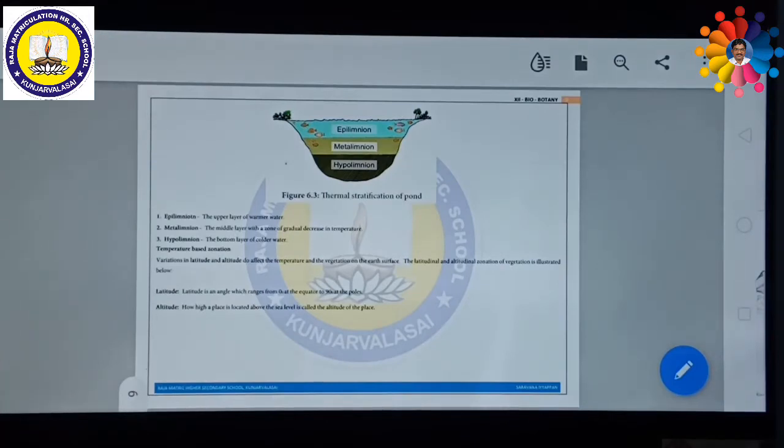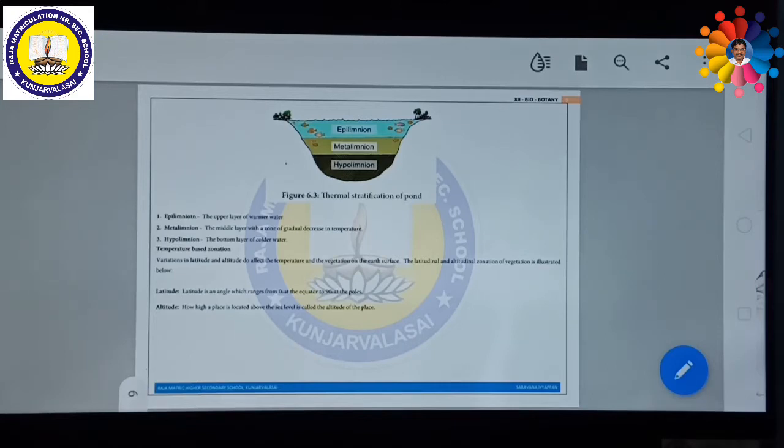Variations in latitude and altitude affect the temperature and vegetation of Earth's surface. So far we have seen aquatic conditions. Now the terrestrial area is also affected. The vegetation in the latitude and altitude zones is illustrated below. We are going to discuss this in detail.